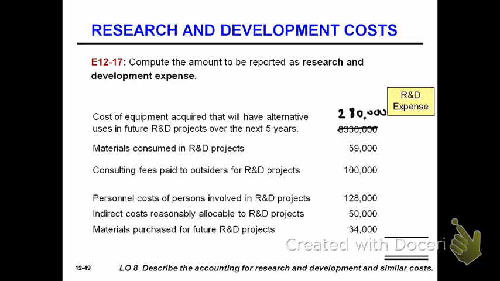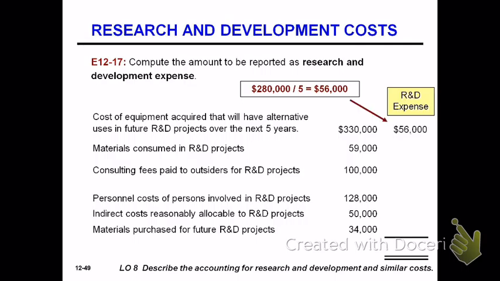So what we're going to do is basically take the depreciation for it. So we will take the amount divided by 5 years and expense to R&D $56,000. Materials consumed would be an R&D expense. Consulting fees paid to outsiders would be R&D expense. Personal costs are R&D expense. Indirect costs are R&D expense. Materials purchased for future would not be part of R&D expense until they're actually consumed.